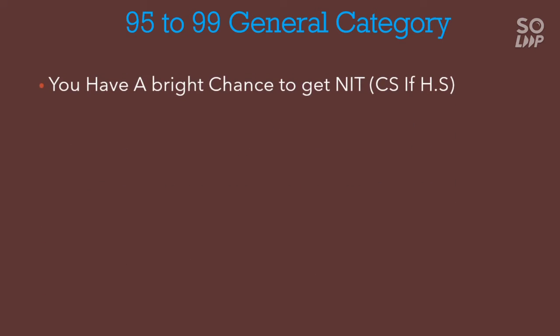Next is 95 to 99 percentile general category. You have a bright chance to get NIT, and you will get CS if you belong to the home state, and you have a percentile range between 95 to 99 and you belong to the general category.